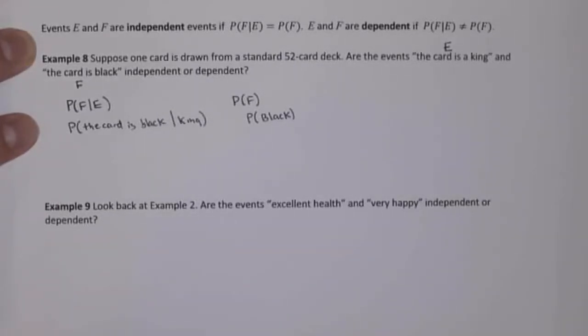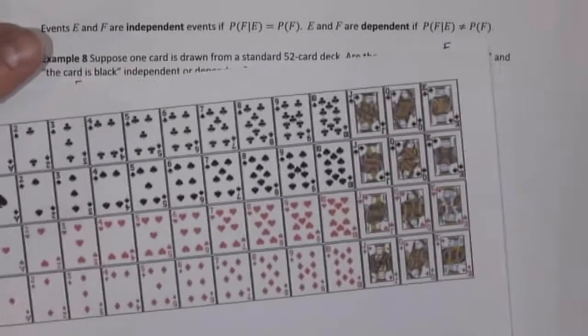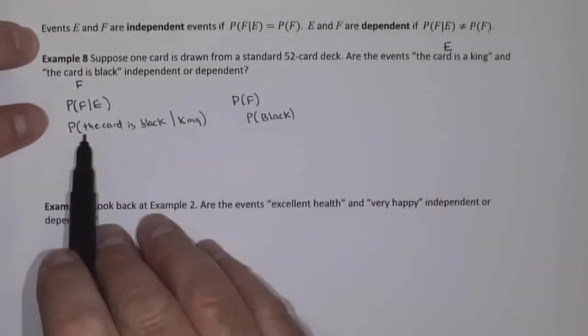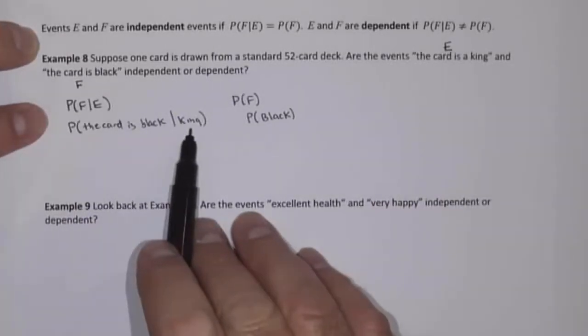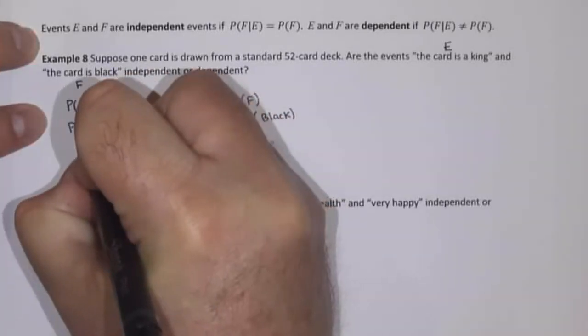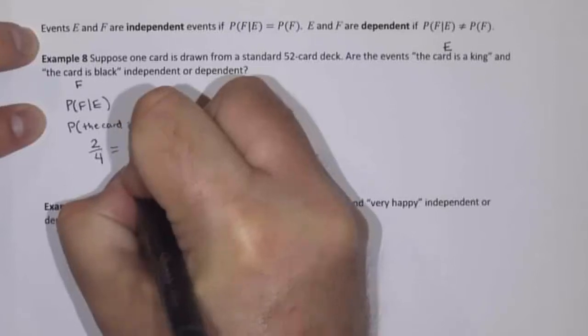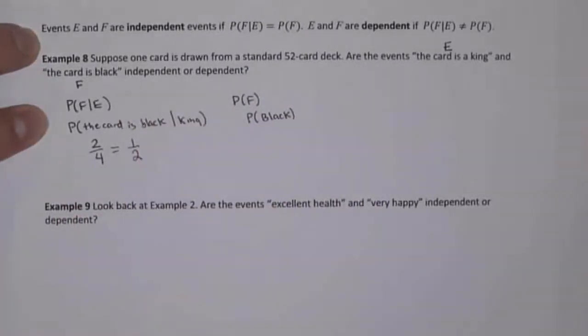Well, let's think about our cards. So here's our deck of cards again. If we're given that we have a king, then there are 4 kings, and of those 4 kings, 2 are black. So the probability that the card is black, given that it's a king, equals 2 out of 4, which simplifies to 1/2 or 0.5.